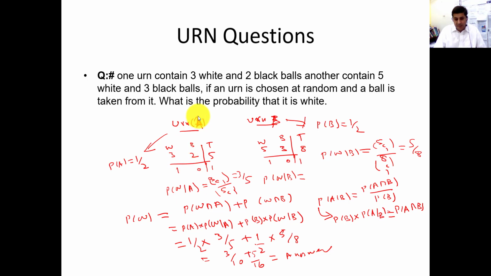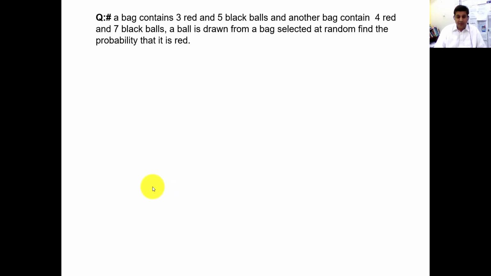If they give us the information, what will be the probability of a white ball if there is only one urn? It will be 3 by 5. Simple. But now in this question, there is some condition given to you, something is known to you. So you will use this concept of conditional probability.